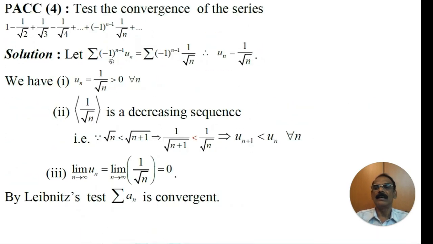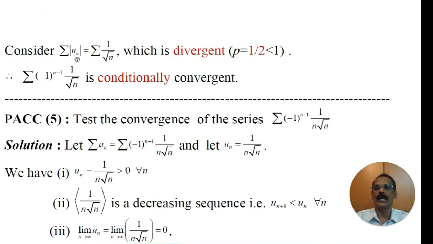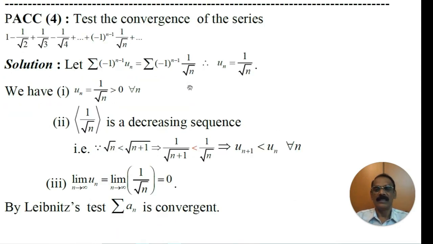Now, if we consider the modulus of the given series, Σ |uₙ| is equal to Σ 1 by root n. This is of the form Σ 1 by n to the power p. What is p here? p is 1 by 2, which is less than 1. Therefore, by hyper harmonic series, or by auxiliary series, or by p test, or by p series, this is divergent.